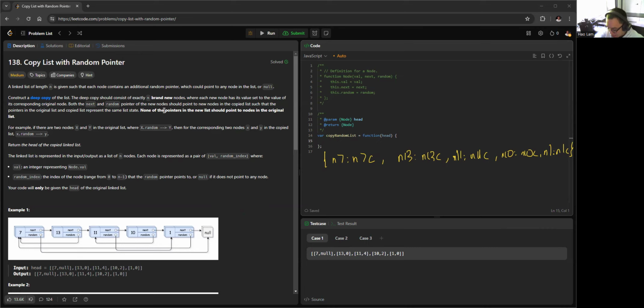So we can actually iterate through each node in the hash table. So if we look at this, we can look at the next pointer as well, and this will be the key. So the next pointer equals that, and the random pointer goes to n7.next.